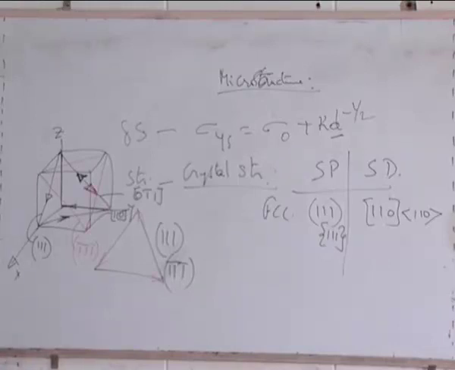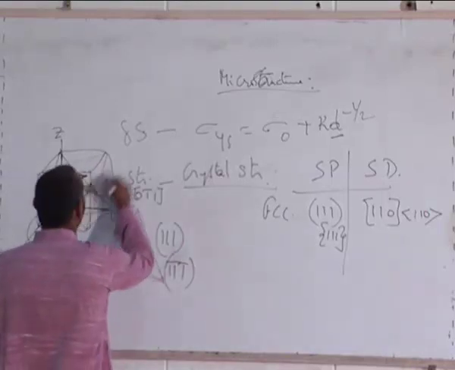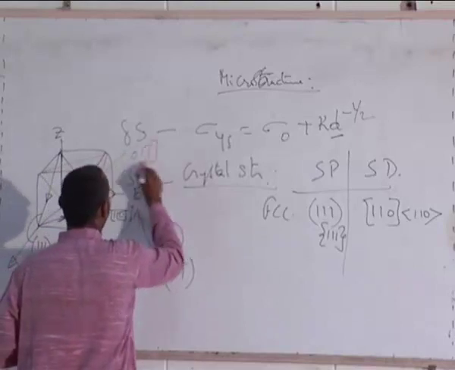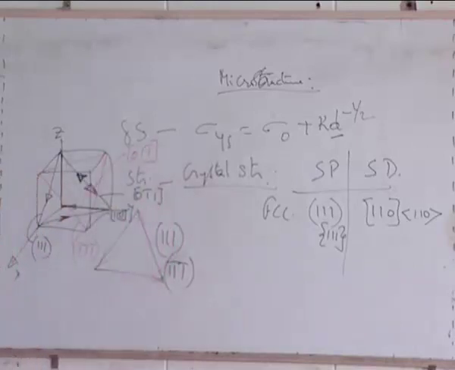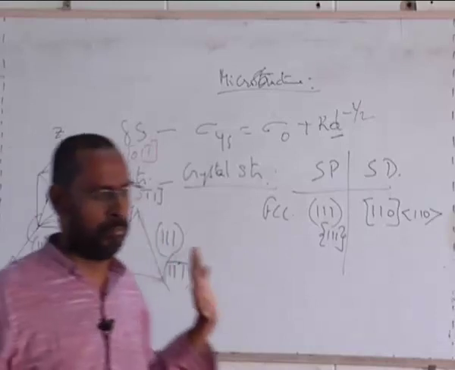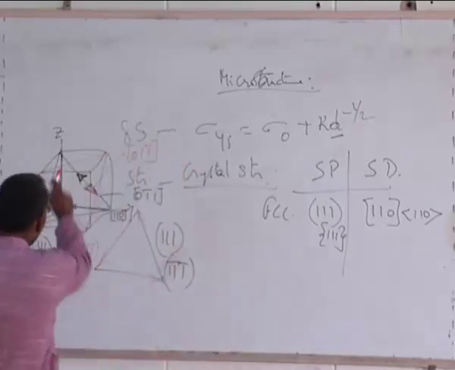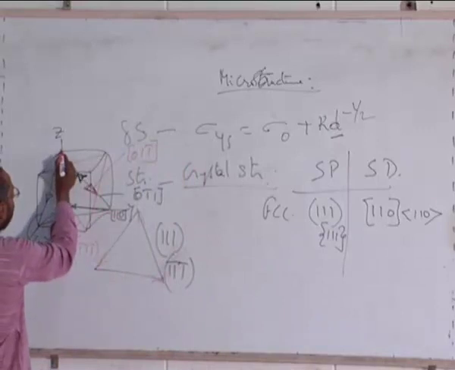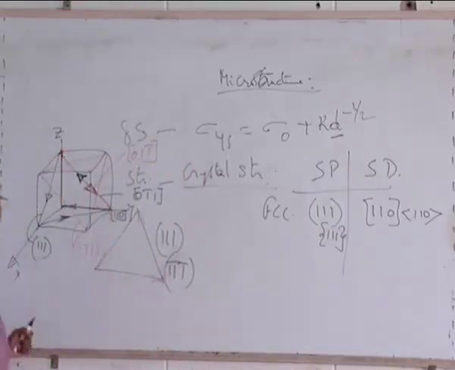Anybody else in this row? You seem to know. Yes. 0, 1, 1 bar. Very good. It is 0, 1, 1 bar. The reason is, again, look at it. Whenever you are talking of directions, remember where you are starting and where you are ending. Only this much you need to know. If I am talking of this vector, I should know where I am starting: I start here and end here. From my starting point, how do I reach the ending point is what I should look at.